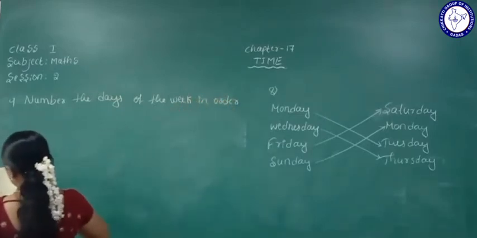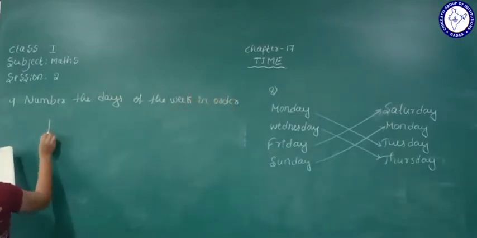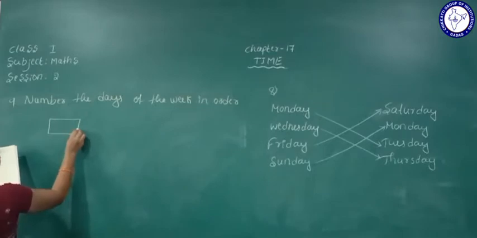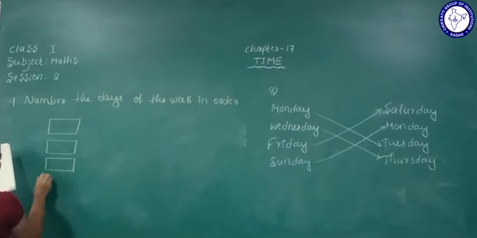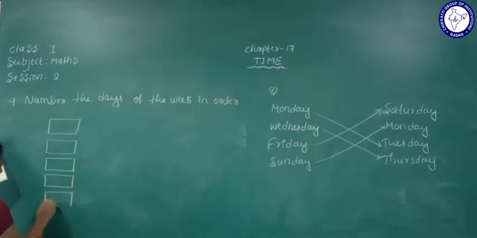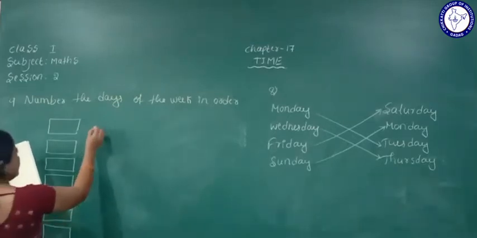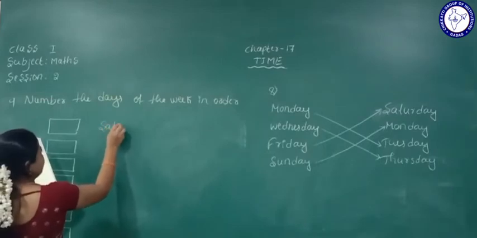Here they mention boxes: first, second, third, 4, 5, 6, 7. Okay, so what will we write here? We'll write Saturday,